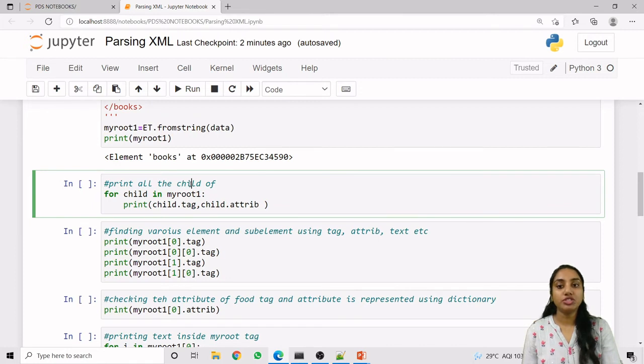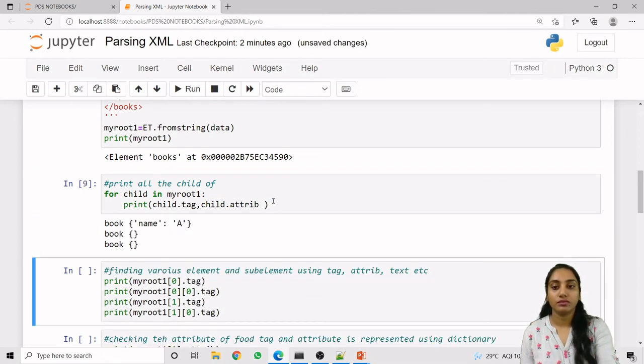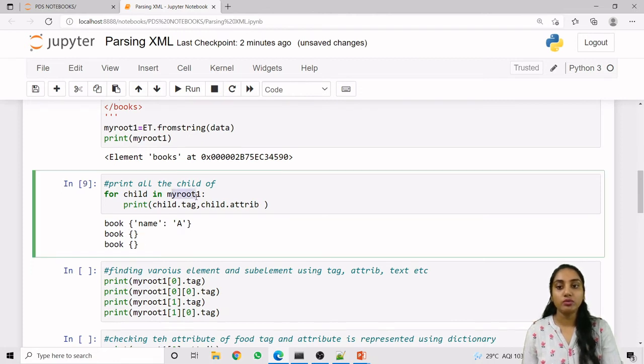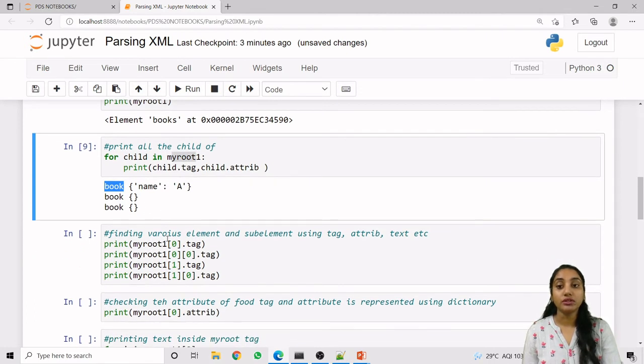Now to print all the children of our root tag, we can use this method, that is for child in myRoot. Here we are using child.tag and child.attrib. If my tag contains the attribute, then it will return it, and if it doesn't, then it will return an empty string. So myRoot[1], which is my books tag, contains the 3 book children. So it is returning it, and it has one attribute, that is name, at the first book tag. So this is returned. Now this particular tag is based on a hierarchy.